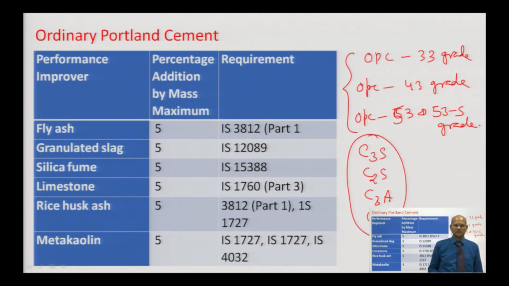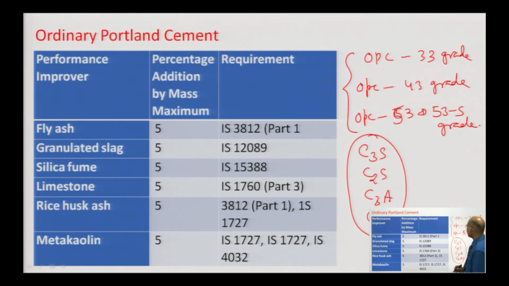We are not mixing any other compound in this, but sometimes for modifying the properties, some performance improver we can add, up to a total of 5%, with this cement at the time of grinding.